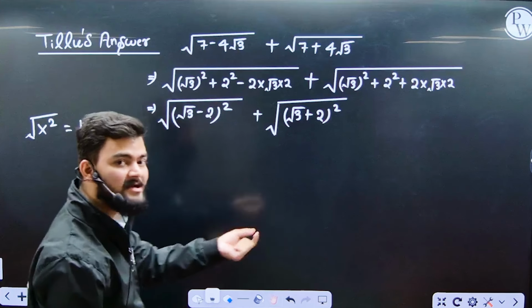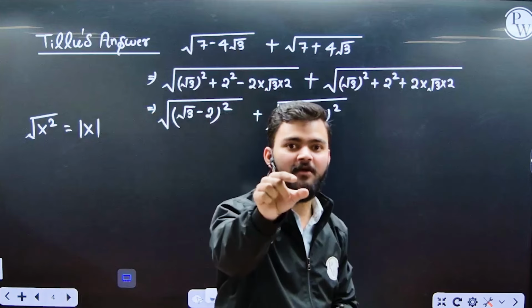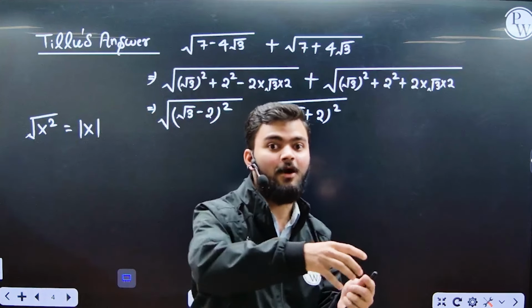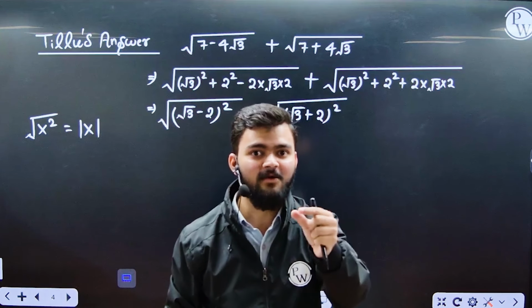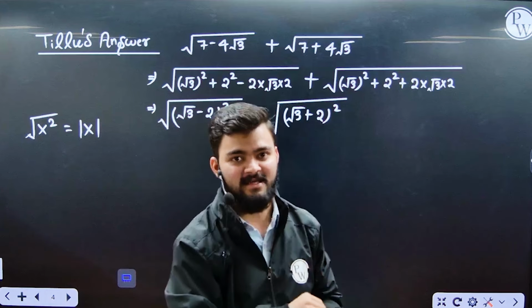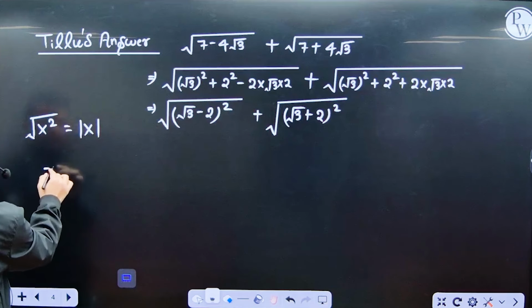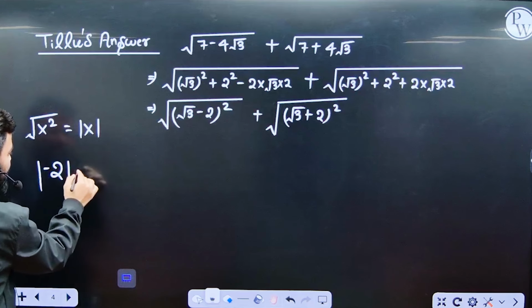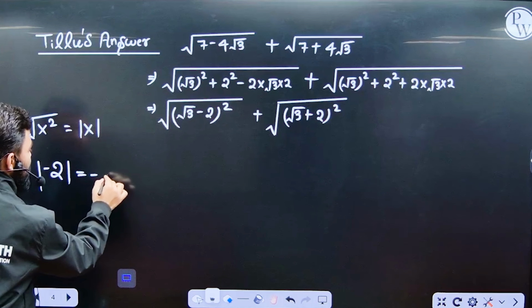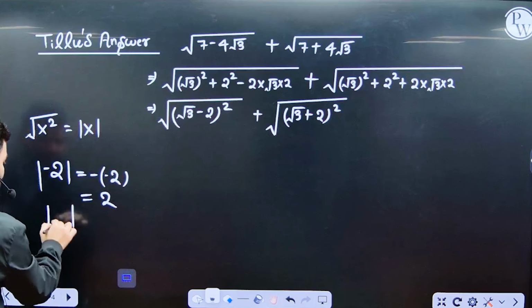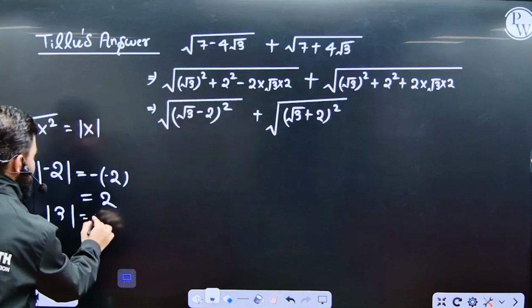Also Tillu knows that when any quantity inside the modulus is non-negative, then it comes out as it is. But if any quantity inside the modulus is negative, it comes out with a negative sign. Like, if inside the modulus there is a negative number, minus of minus 2, it will be plus 2. And when the quantity inside the modulus is positive, like 3, then it comes out as it is, like 3.